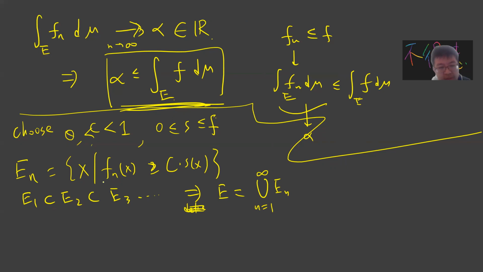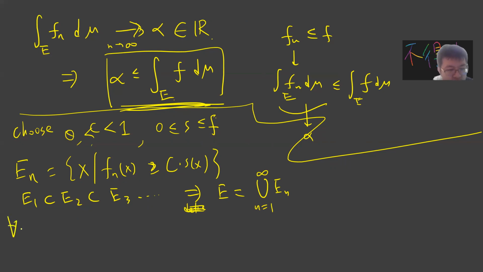So basically, E1 is Fn greater than or equal to cs of x, and E2, right? But you know that Fn is increasing, right? So E1 is a subset of E2, and so on up to infinity. And obviously that E will be the union because when n goes to infinity, then Fn approaches F, where by definition your s is less or equal to F. So finally, every point in E will satisfy the property by my definition.